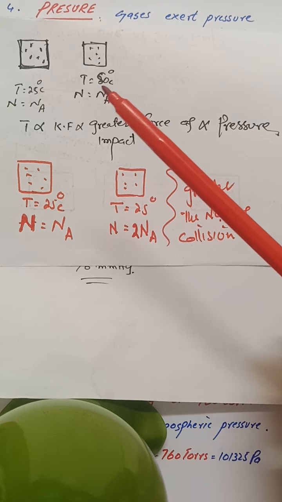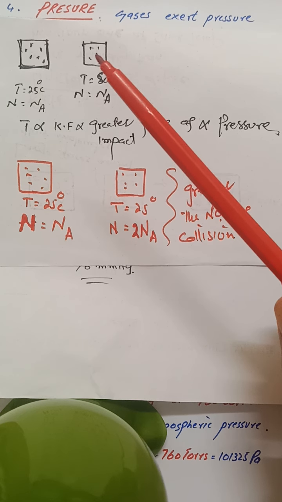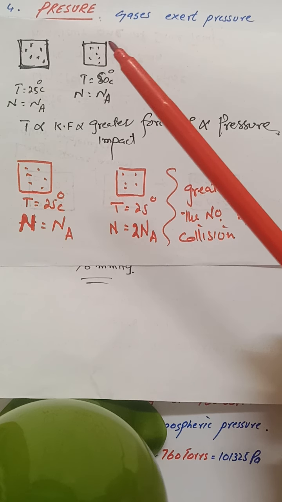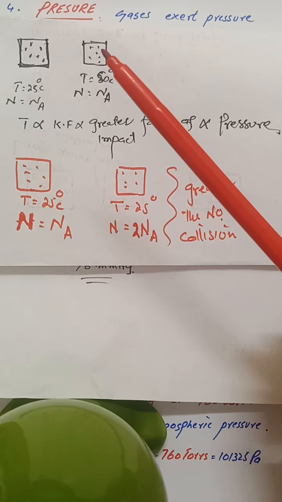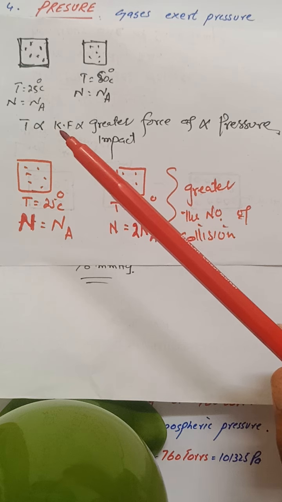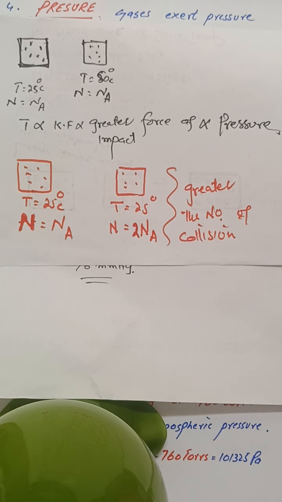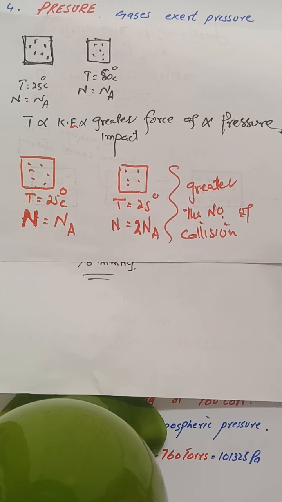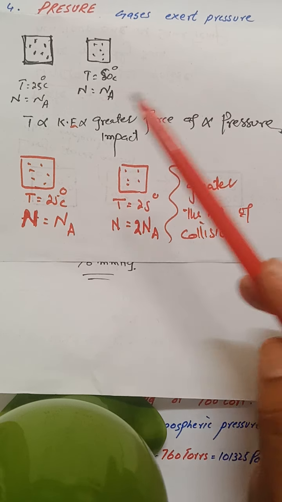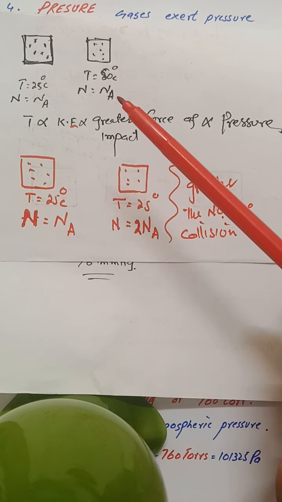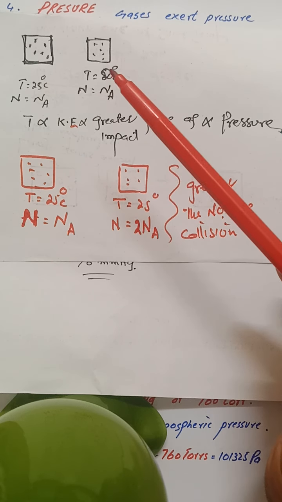In the second container, as the temperature is high, the force of impact of molecules on the wall of the container is greater. As we know, pressure is force per unit area, and as the force of impact increases, therefore pressure also increases. Let's say that temperature is directly proportional to kinetic energy, which is in turn proportional to the greater force of impact, and it is directly proportional to pressure. So for two different gases placed at different temperatures having the same number of molecules, the gas whose temperature is greater will have greater pressure.